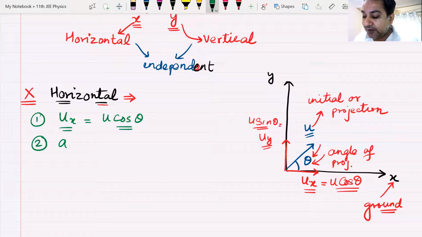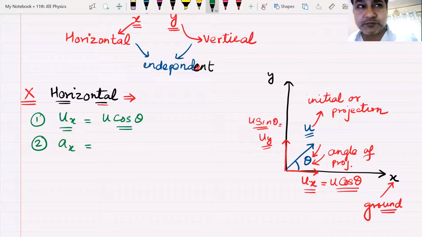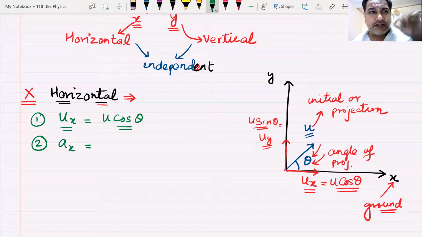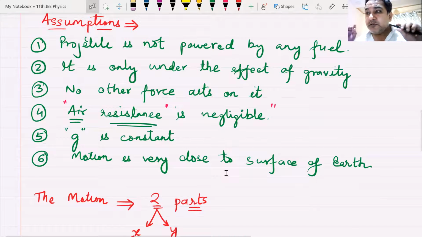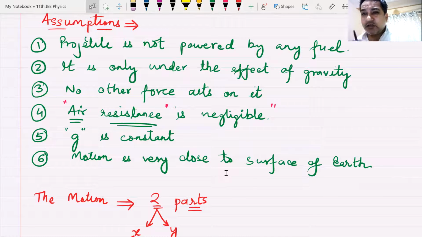Now, what is the meaning of ax? If ux means initial velocity along x-axis, what does ax mean? Ax means acceleration along x-axis. What is the acceleration along x-axis? Remember, we have taken some assumptions here.